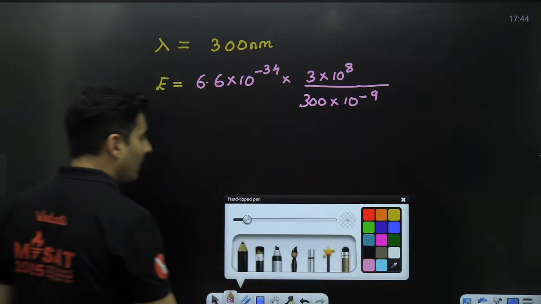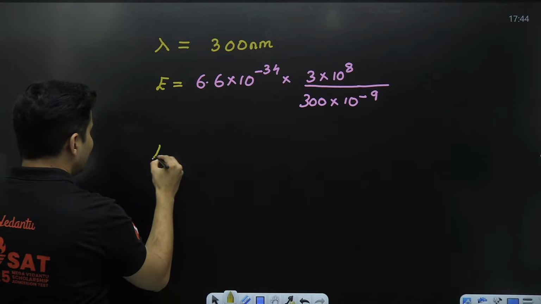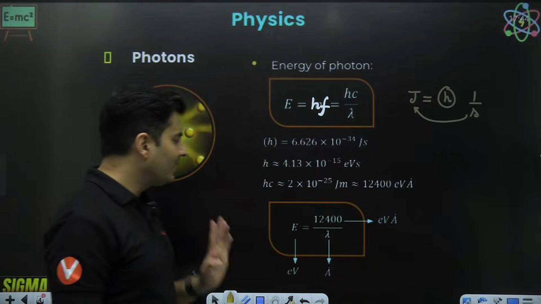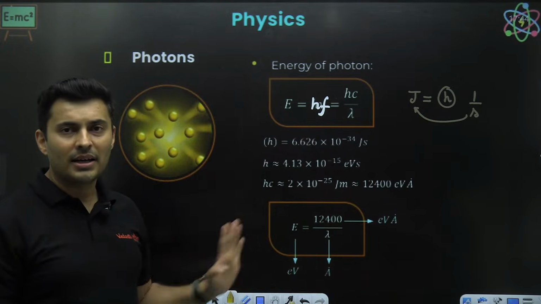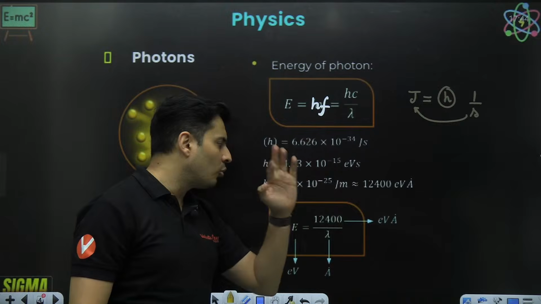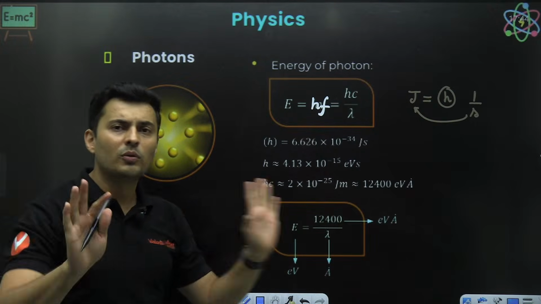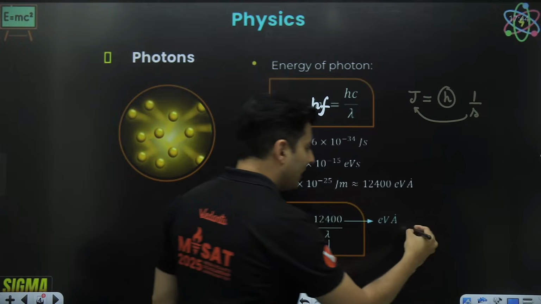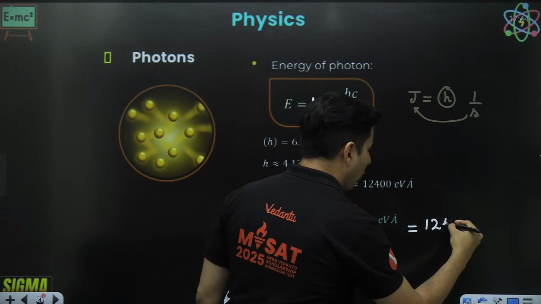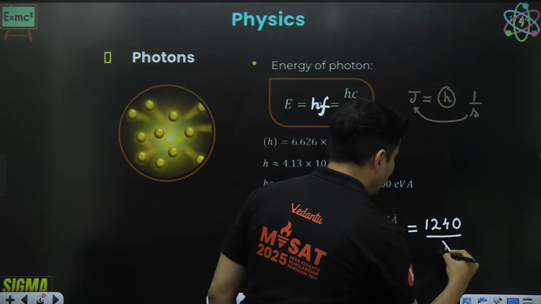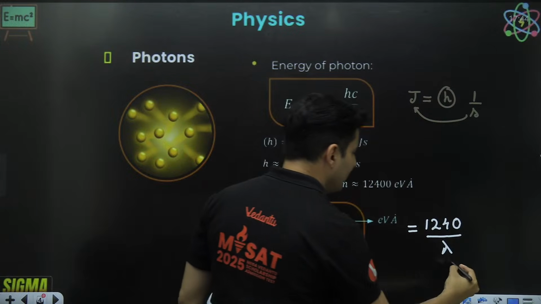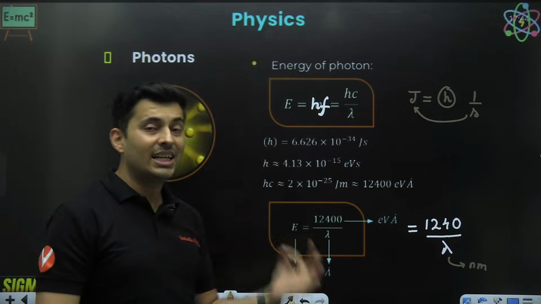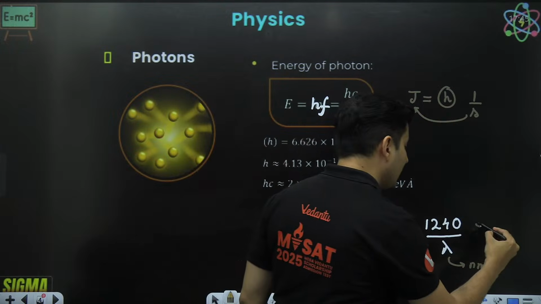Is there a shortcut way? The answer is yes. Look at this formula, guys. Whenever the wavelength is in nanometers or in angstroms, remember this number 12400 or 1240. If my wavelength is in nanometers, I can just write 1240 divided by lambda, provided this wavelength is in nanometers, then the answer of the energy that I will get will be in electron volt.